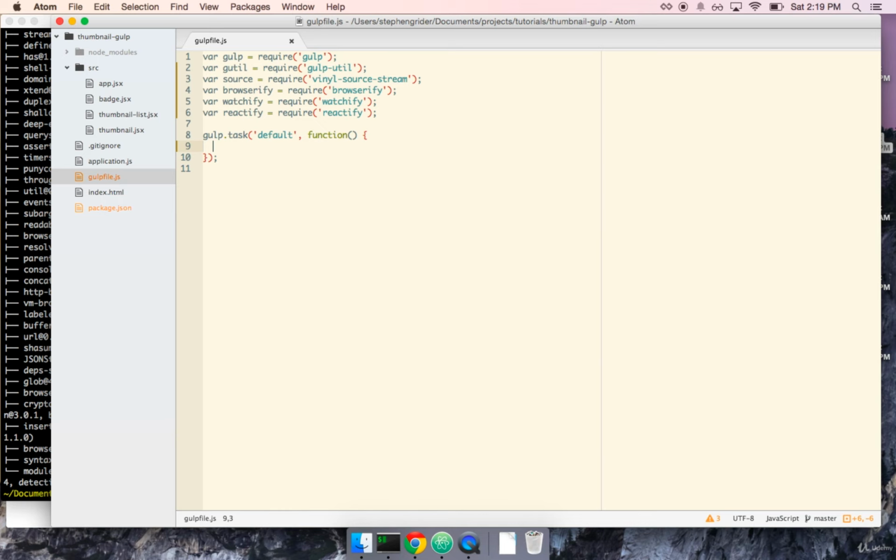Next, we're going to create what's called a bundler. A bundler is responsible for running Browserify on our code base. So it's kind of the instance, the actual object that we're going to be using to run Browserify on our code. There's a lot of configuration options in here, and let's get them all written out on the screen first, and then we'll walk through each one. So write var bundler equals Watchify, and then we're going to pass Watchify, Browserify. I know this terminology is getting crazy really fast, but bear with me. And then we're going to pass Browserify an object.